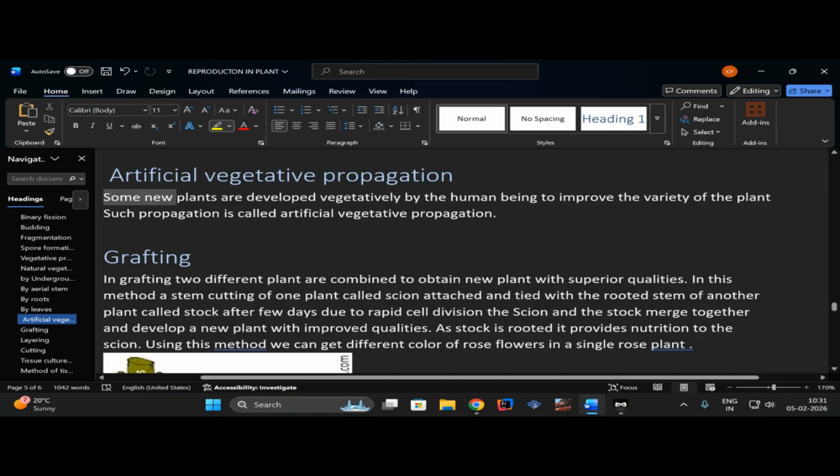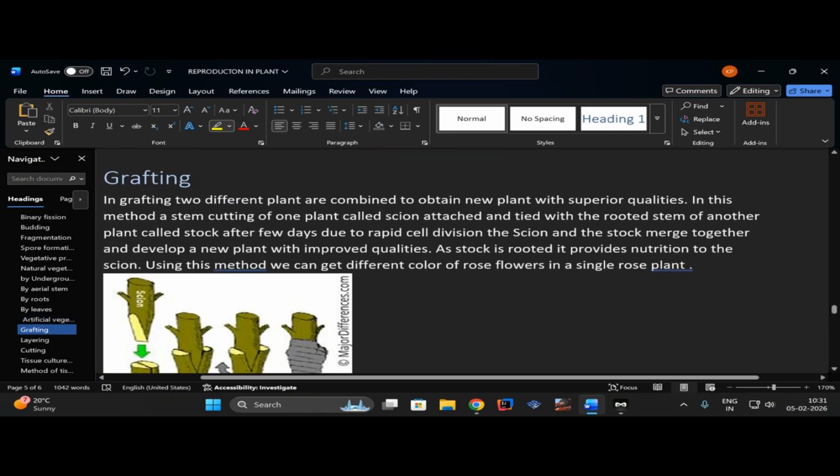Let me read it again. Some new plants are developed vegetatively by human beings to improve the variety of the plant. Such propagation is called artificial vegetative propagation. Grafting. In grafting, two different plants are combined to obtain a new plant with superior qualities. In this method, a stem cutting of one plant called scion is attached and tied to the rooted stem of another plant called stock. The major thing you need to remember here is scion and stock. These two are the major parts to be remembered.